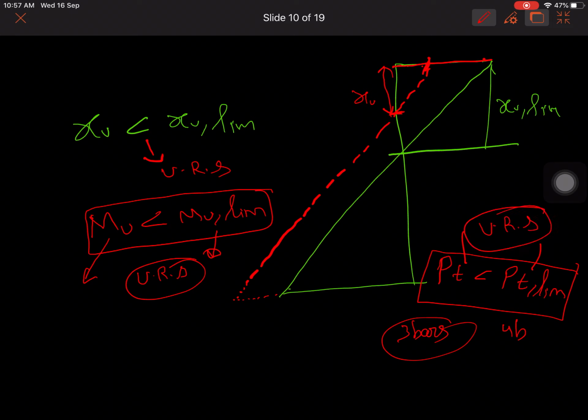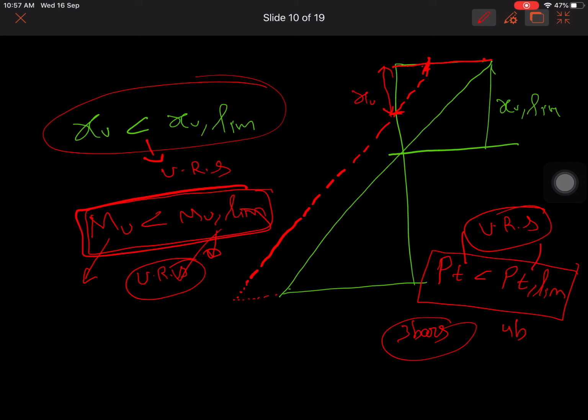Okay, you can call this in 3 ways. What is an under reinforced section? If XU is less than XU limit, we can call it an under reinforced section. If Mu, the carrying capacity of the section, meaning the moment that is coming into the picture, is less than Mu limit, we can call it an under reinforced section. And if PT is less than PT limit, it is called an under reinforced section.